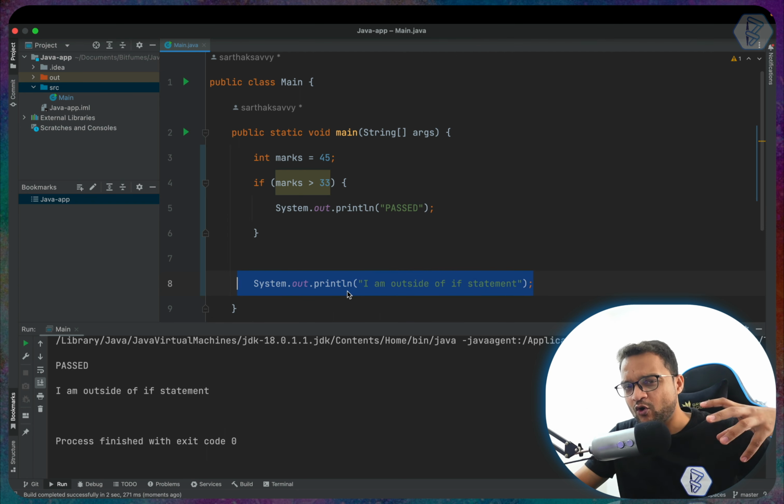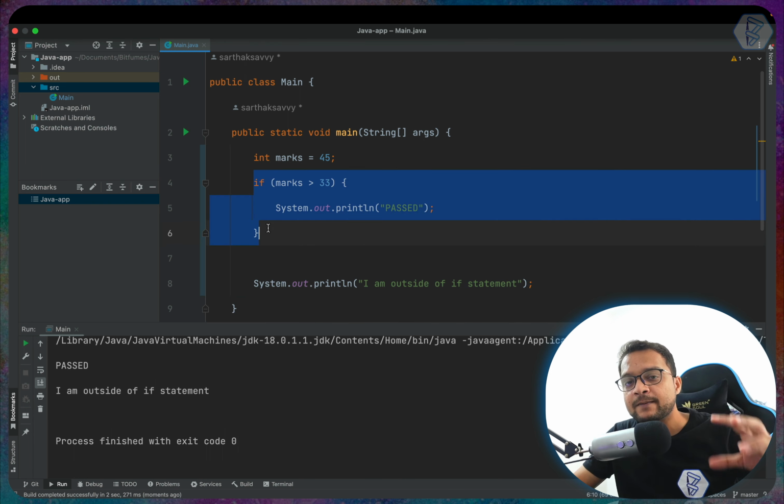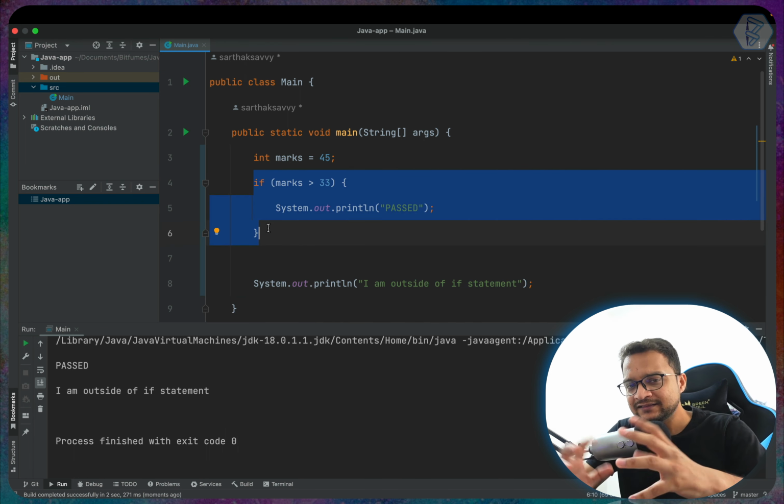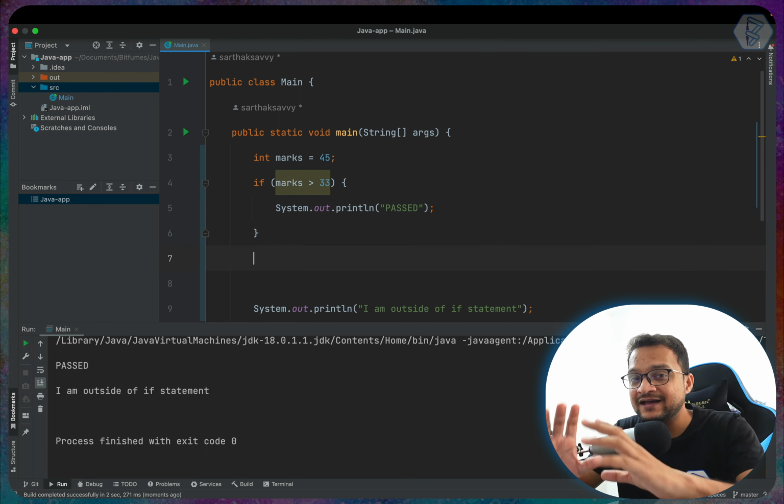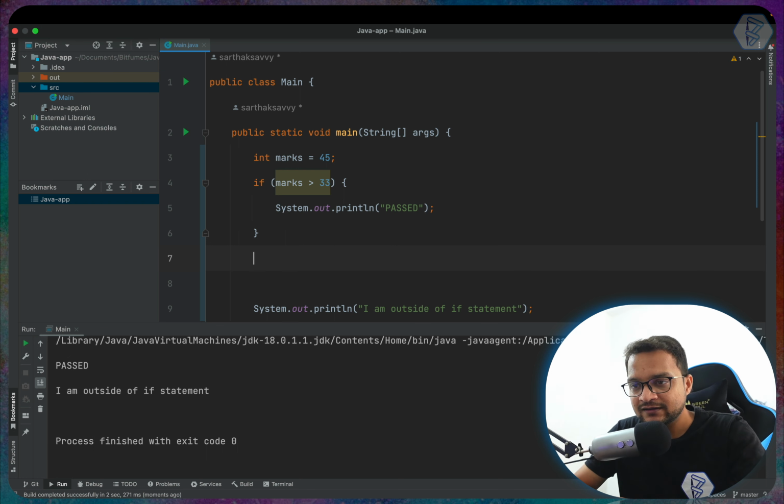But I don't want to always print something. I only want to print if this statement becomes false. In that case, you can use the else statement. So just after the if block, you can start writing else. And similar to the if statement, else needs these parentheses.